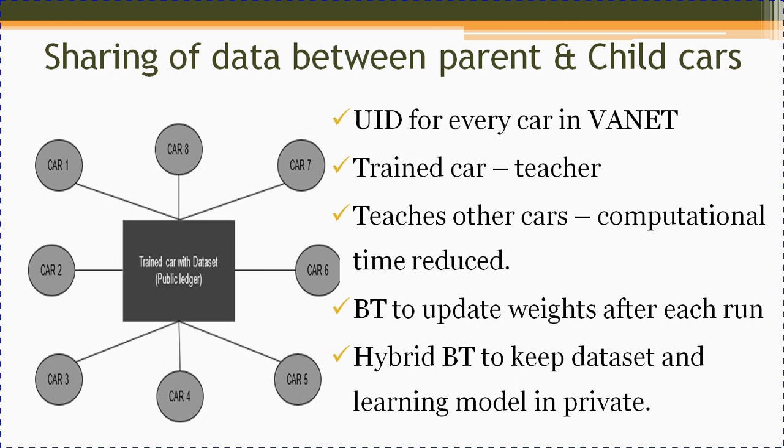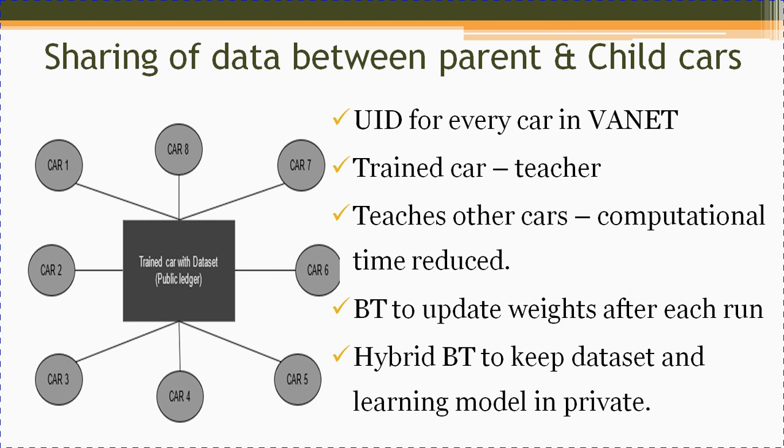There will be a unique ID for every car in VANET, and this particular trained car is called a teacher car. What this teacher car does is teach other cars. Since this car is going to teach all the other cars, the training computation time has been reduced. These cars will hierarchically try to teach another set of cars that are joining the nodes, and so on.